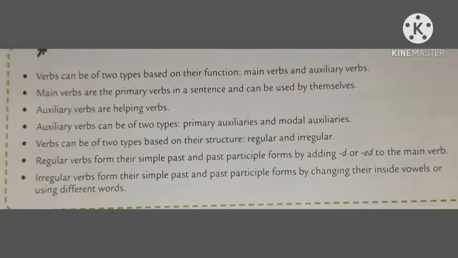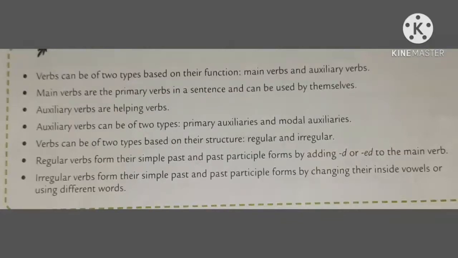Remember, verbs can be of two types based on their function, main verbs and auxiliary verbs. Main verbs are the primary verbs in a sentence and can be used by themselves. Auxiliary verbs are helping verbs. Auxiliary verbs can be of two types, primary auxiliaries and modal auxiliaries.